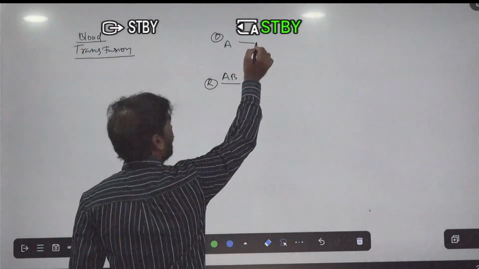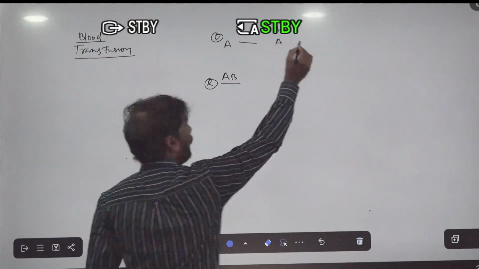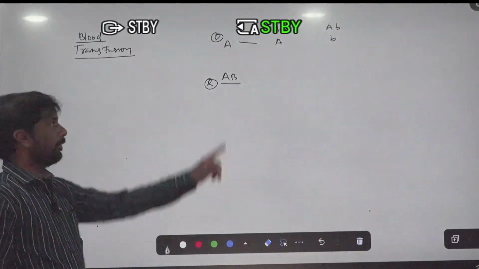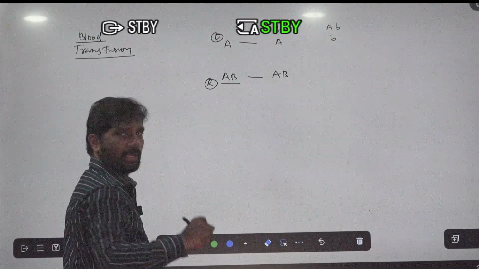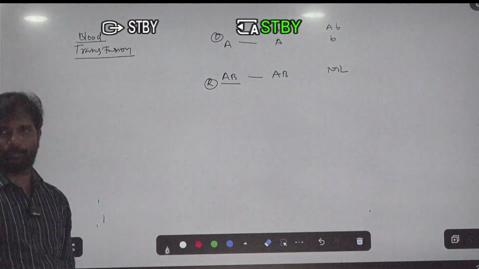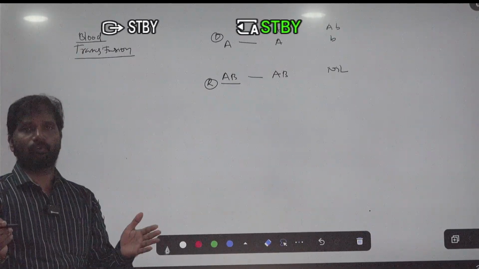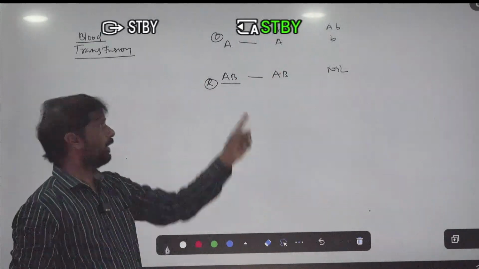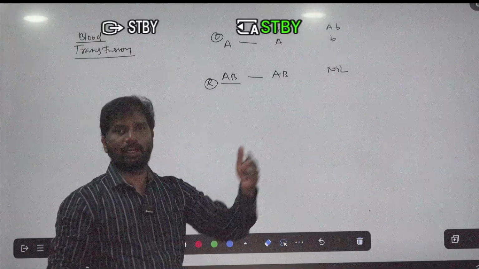Always write down the antigens of the donor, that is A, and the antibodies of the donor, that is B. And the AB person's antigens are A and B and the antibodies are absent. Now you have one principle: when the blood transfusion takes place, always observe the donor's antigens and recipient's antibodies. Okay? So here the recipient does not have any antibodies.